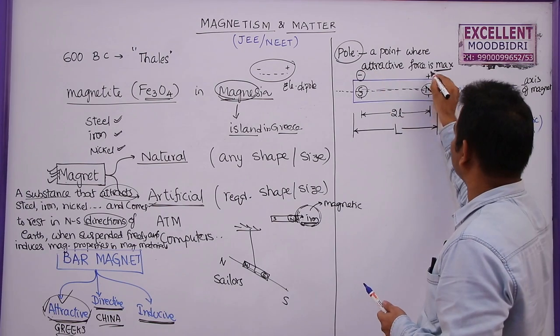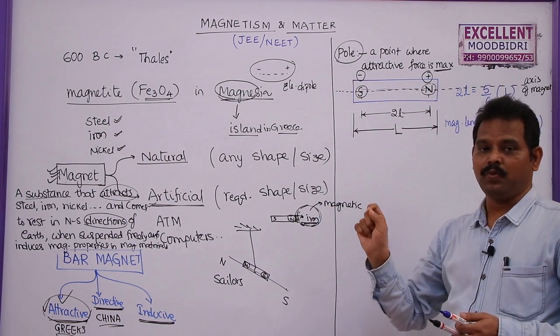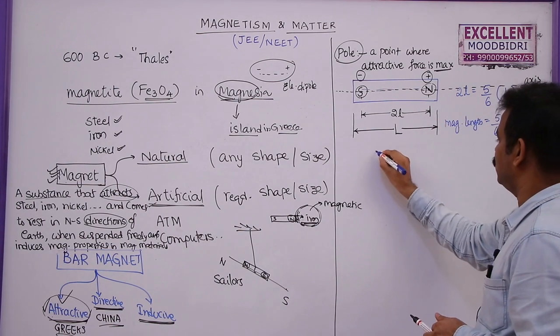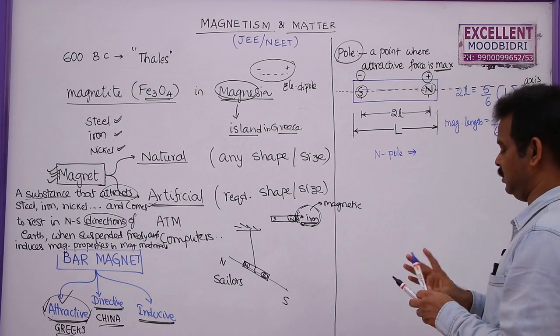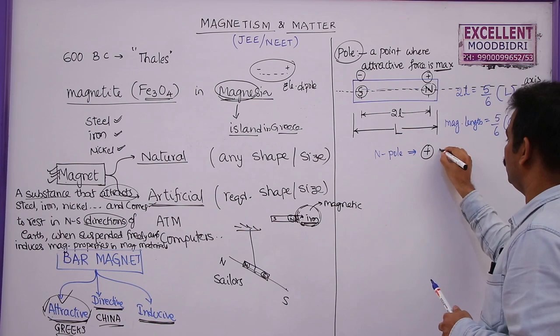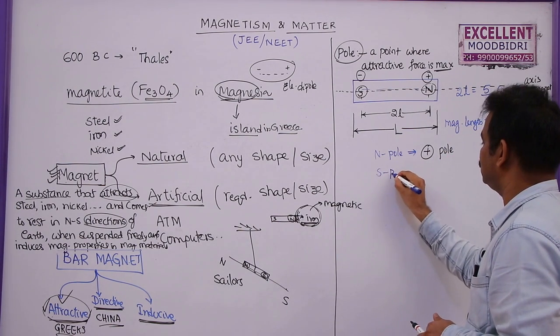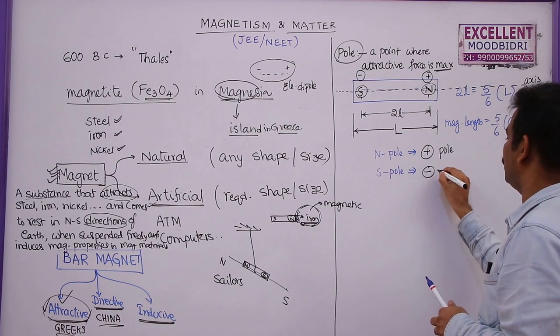So please remember, whenever in a problem the positive pole of a bar magnet is given, the positive pole is nothing but the north pole. So north pole is taken as positive pole and the south pole is taken as negative pole of the bar magnet.